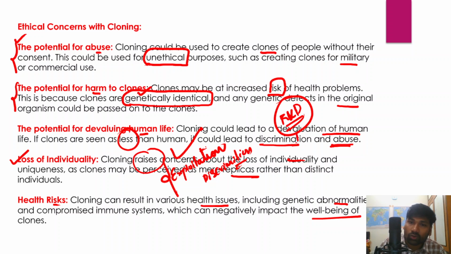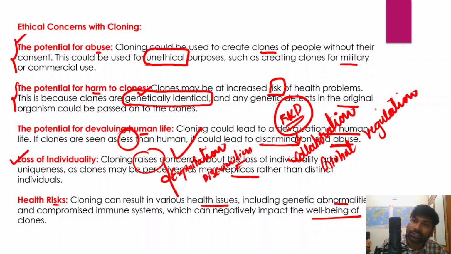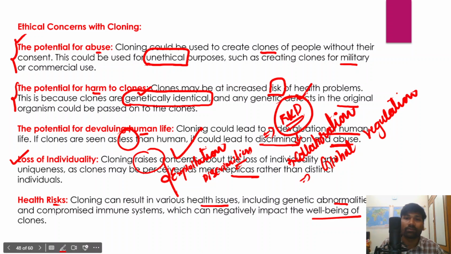There is also a need for global collaboration on this front, and also a need for global regulation. Global collaboration, global regulation, and there is a need to emphasize more on research and development at the national level.